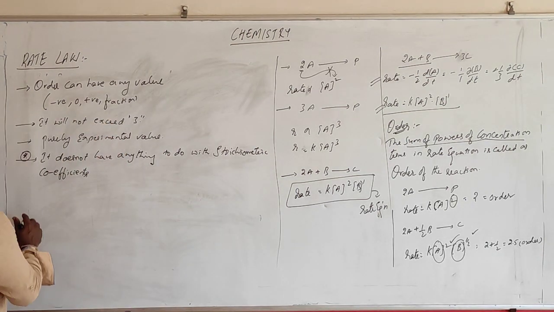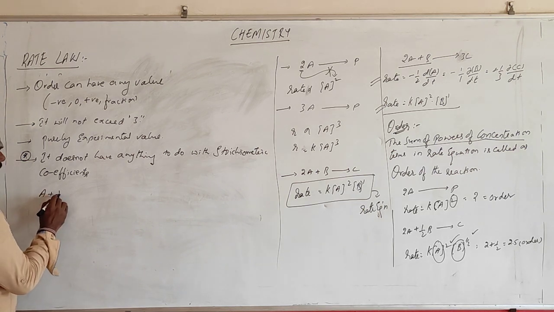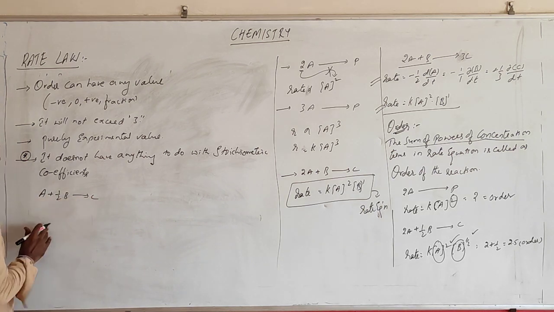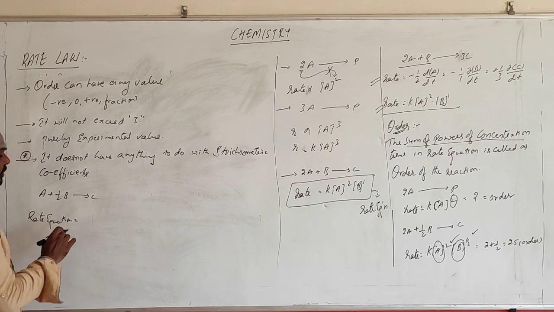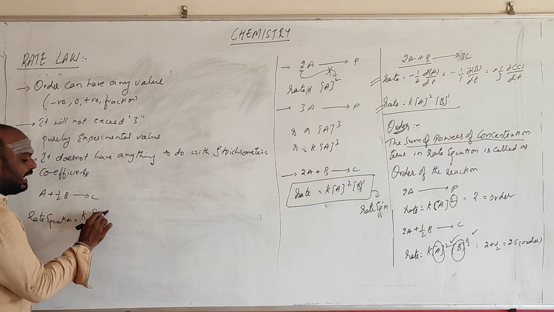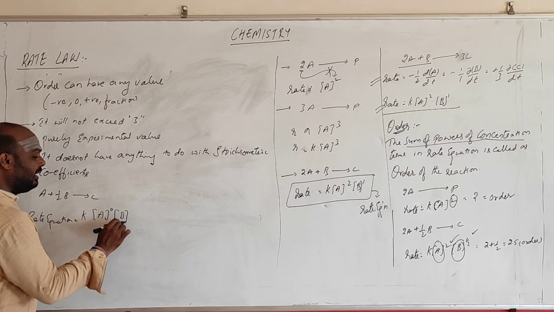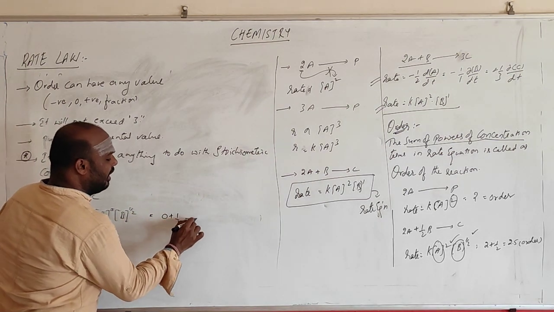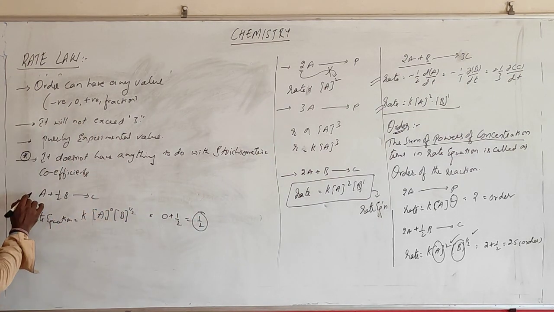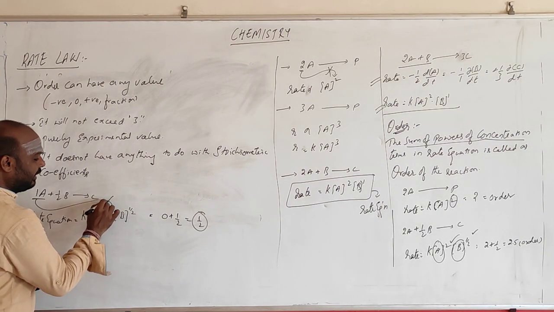It says that suppose the reaction is A plus half B giving rise to C. When getting the rate equation, you can get something like A power 0, B power half. So what is the order here? It is 0 plus half, or half only. Here we would generally expect that there should be the presence of 1.